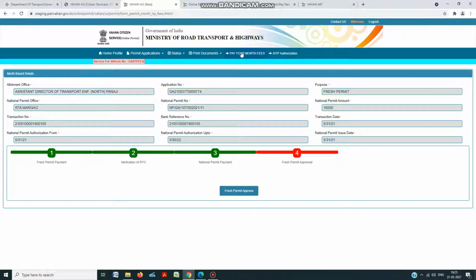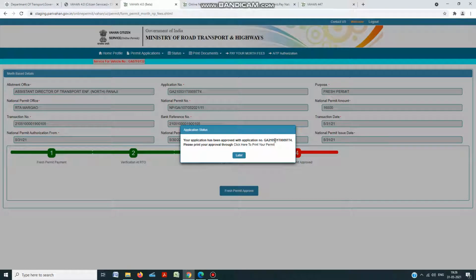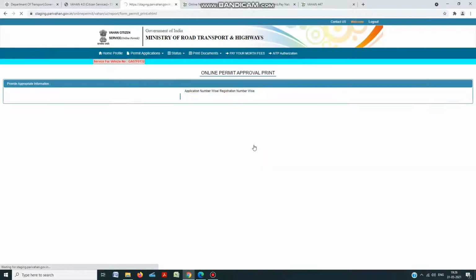Once the amount is successfully transferred into the treasury, the button will change to fresh permit approved. So it is going to the approval stage. Once you click on this, the application is successfully completed and we can print the national permit.